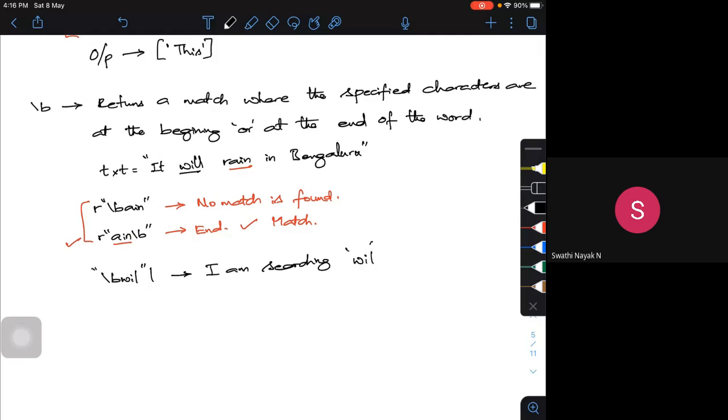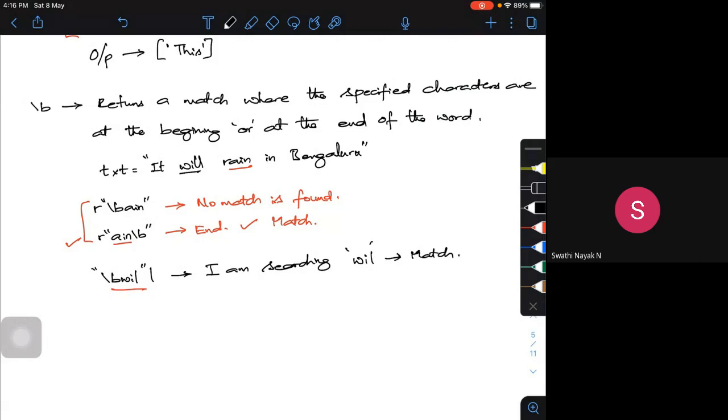Are you understanding? So this is at the beginning of the word. If I want to search for any word at the beginning, I have to use slash small b. If I'm searching for the same thing at the end, I should put that particular letters within the string, within the quotes, ending with slash b. If I use that, I will get my output.